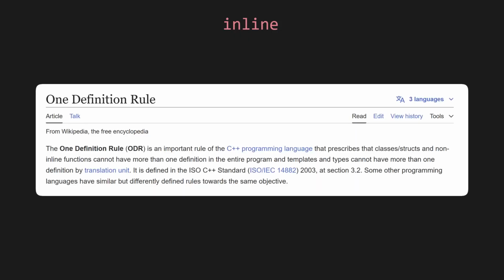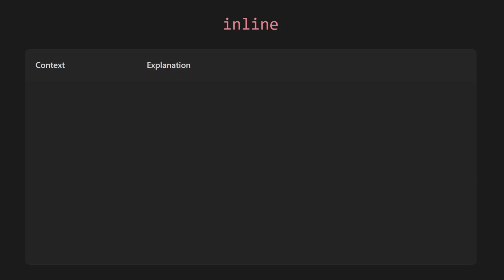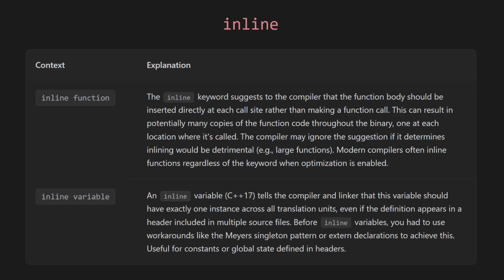These days, inline is used to resolve issues regarding the one definition rule. The funny thing here is that using inline on a function does the exact opposite of using inline on a variable. In both cases, they solve one definition rule related issues, but an inline function leads to potentially many separate instances of the function across the binary, whereas an inline variable makes sure that there is only a single instance of the variable in the whole binary.